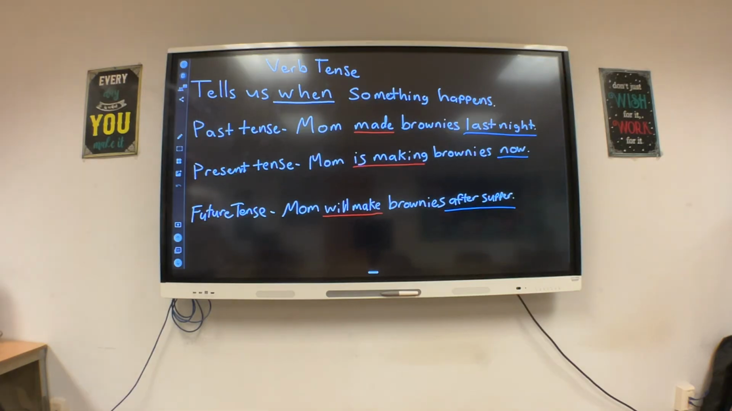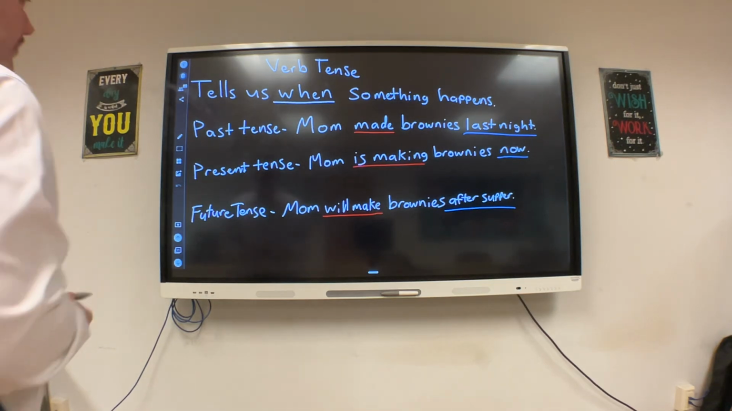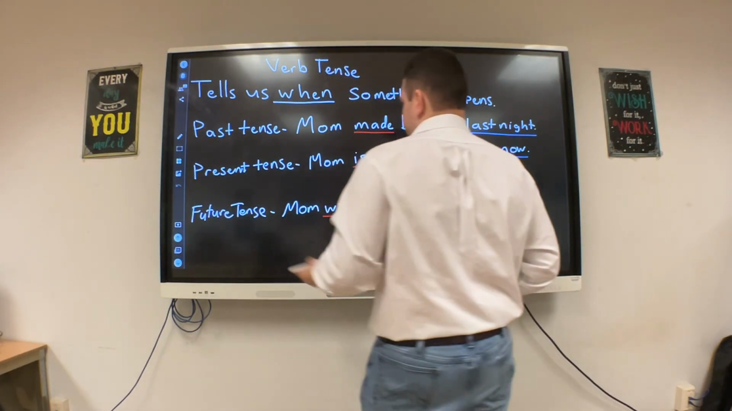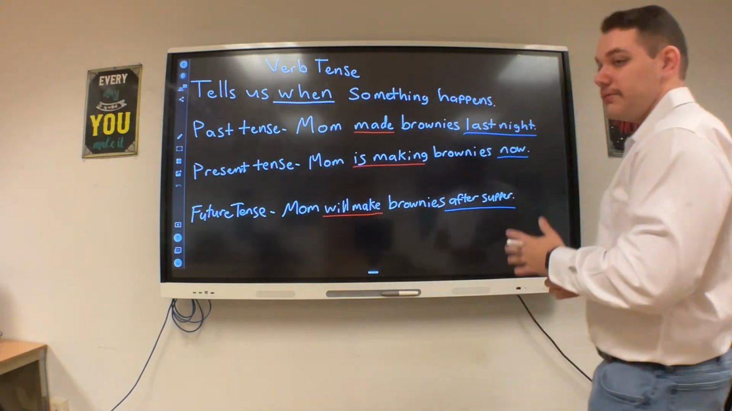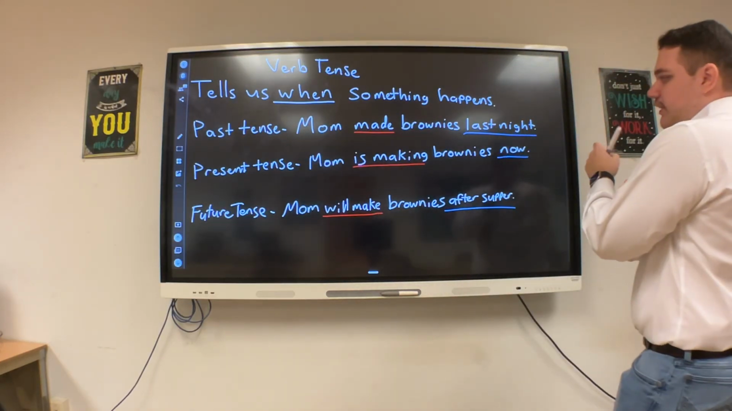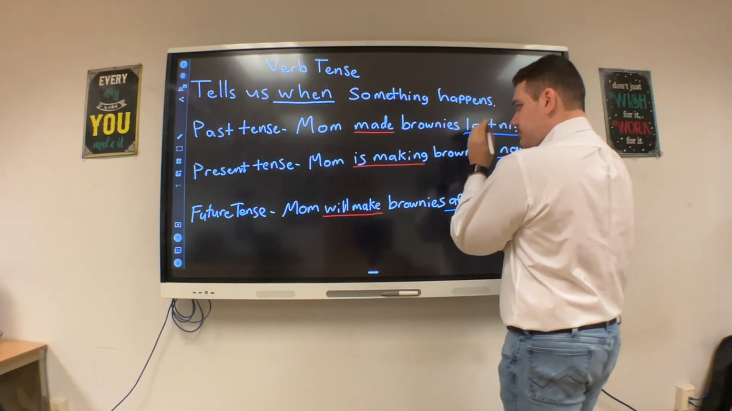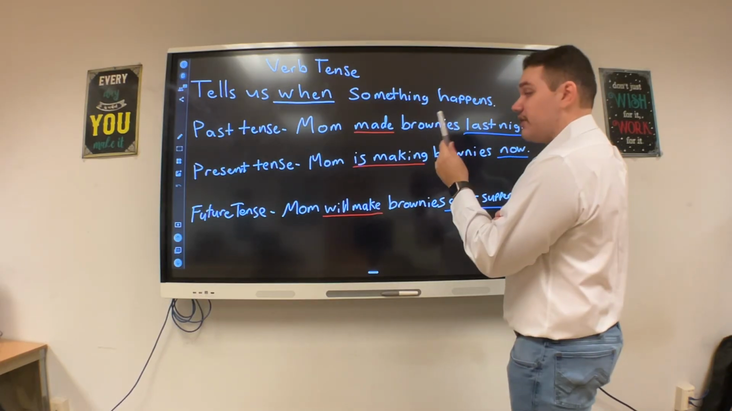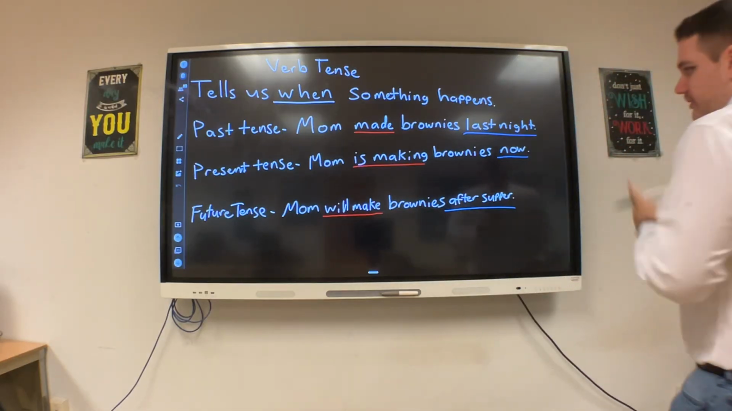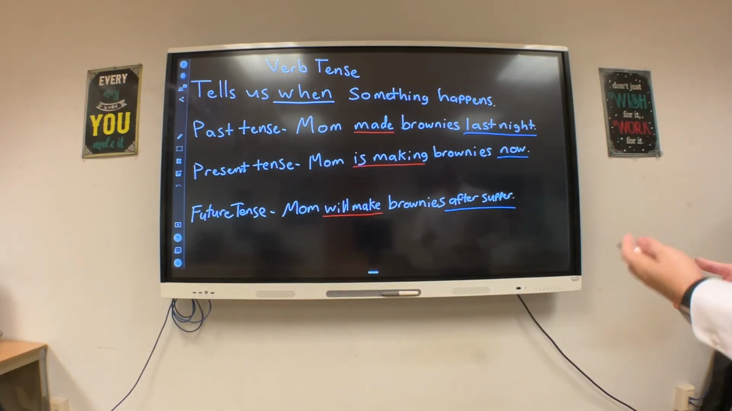And so verb tense is the other part of it, and that just kind of tells us when something happens. And that's kind of building on the context clues and just reading the sentence and picking up on it. So obviously you have the past tense, present tense, and future tense. And so past tense shows what happened in the past. Mom made brownies last night. Well, made is our verb. And we know it's past tense because we have that other clue of time, last night.